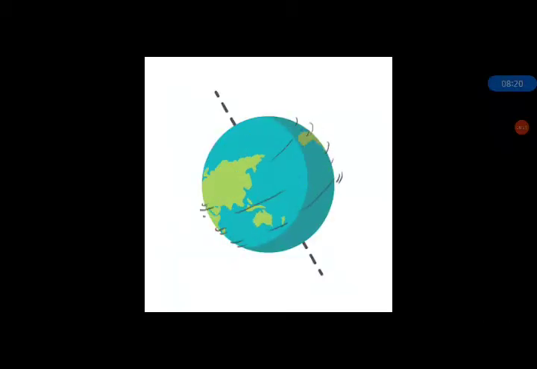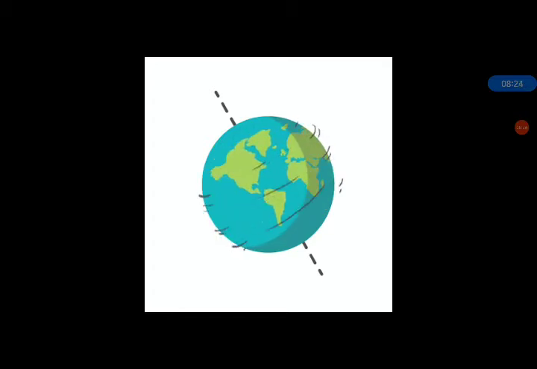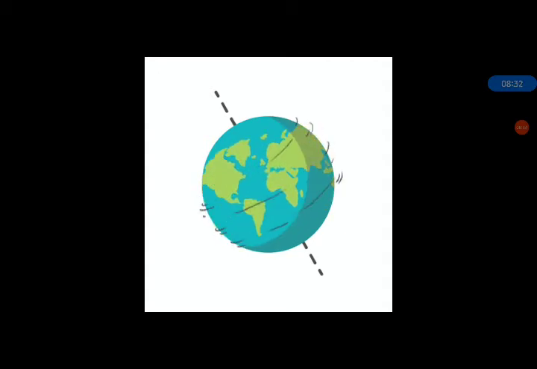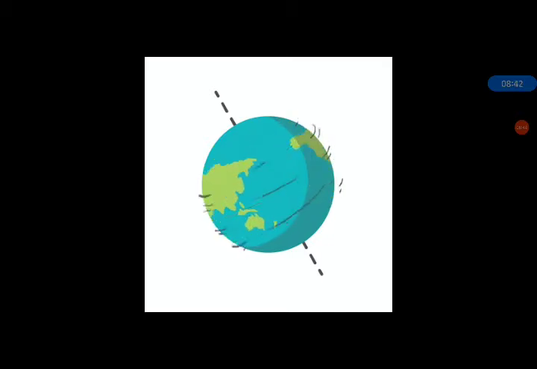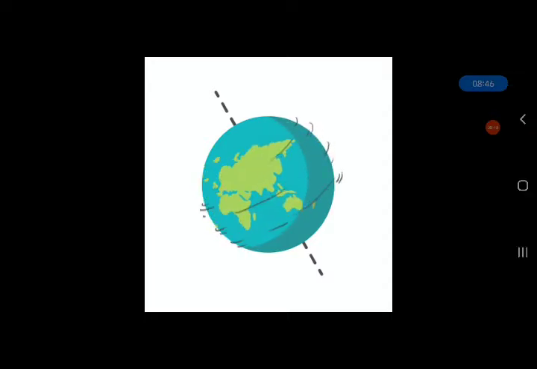So this is rotation. Earth rotates on its axis. It takes 24 hours or 1 day to complete one rotation, and because of rotation, it is possible to have day and night. Day and night change because of Earth's rotation. Earth rotates on its axis like a top.